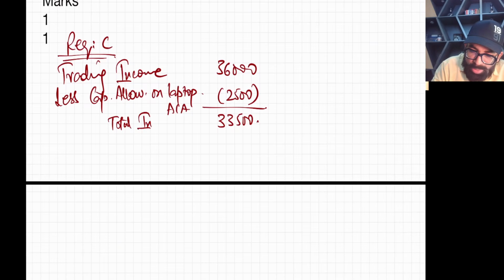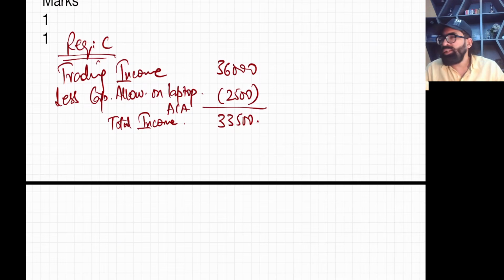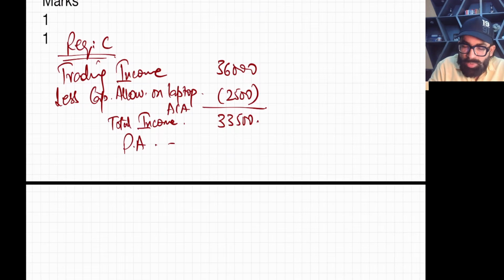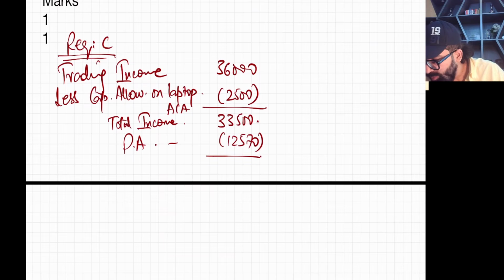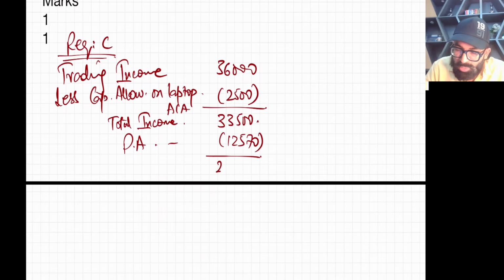Now you tell me, do you have any other income? The answer is no. No other income, no employment income, no interest income, nothing. So this will be your total income, and there is no qualifying interest paid, so this will be your net income. And again, this will be your ANI. Whenever your ANI is less than 100,000, you get a personal allowance of 12570. So can you tell me what is your taxable income? It's 20930.